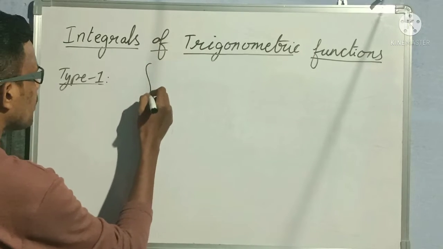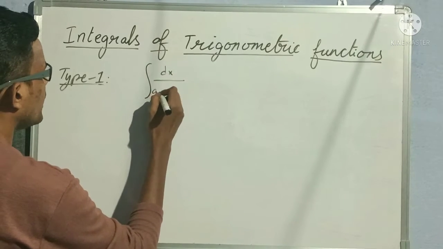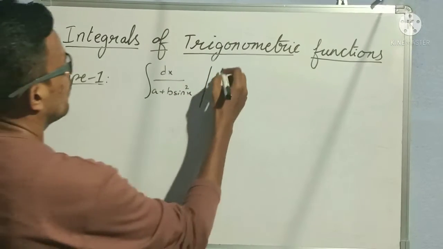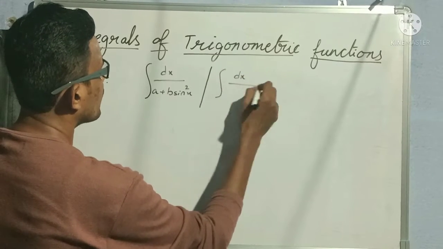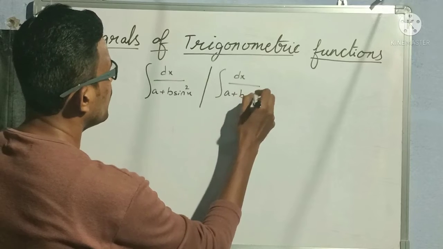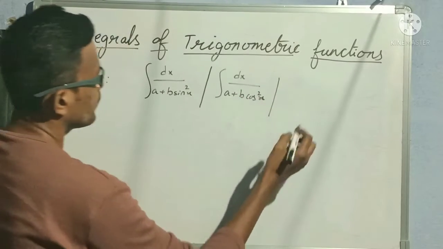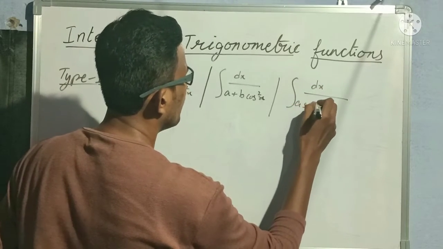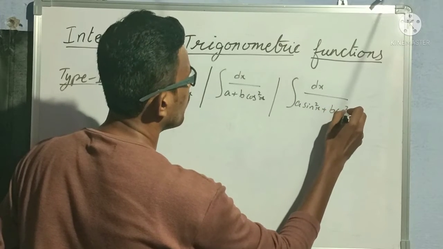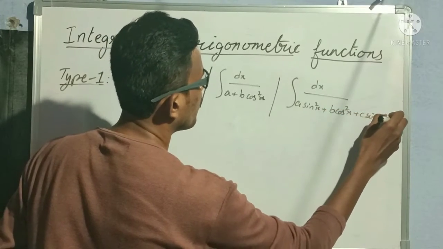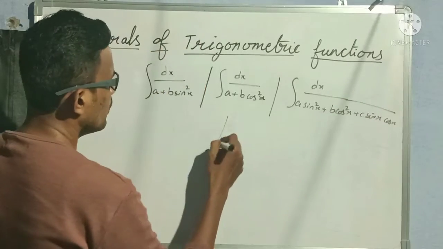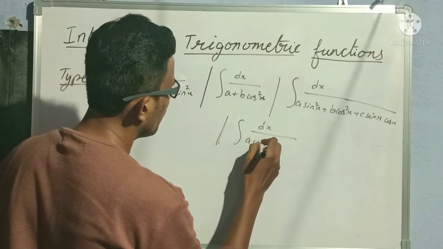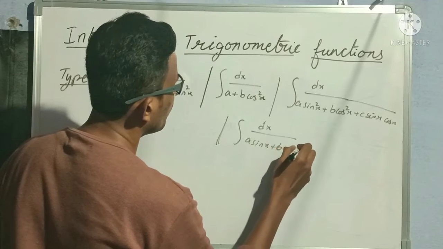In type 1, the question may be like this: integral of dx by a plus b sin square x, or integral of dx by a plus b cos square x, or integral of dx by a sin square x plus b cos square x plus c sin x cos x, or last but not least, integral of dx by (a sin x plus b cos x) whole square.